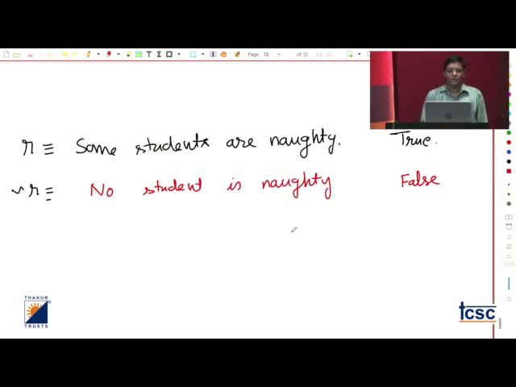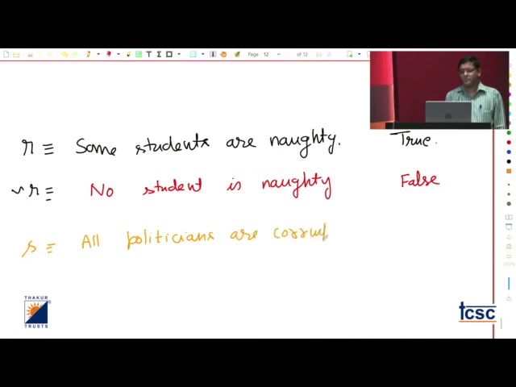So while writing negation, simply using the word not is not sufficient. You have to see what is mentioned here. Even that one statement, if I write here, suppose S: all politicians are corrupt. Remember, this is false, right?